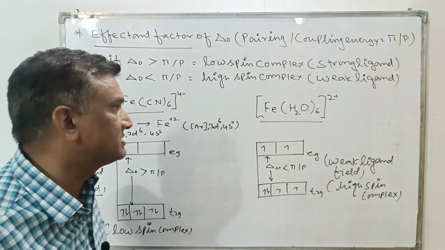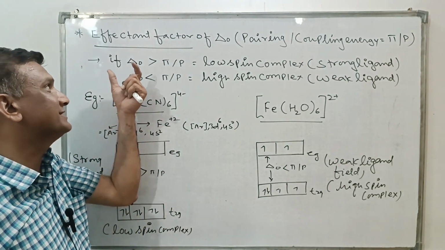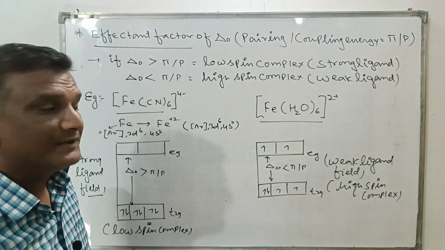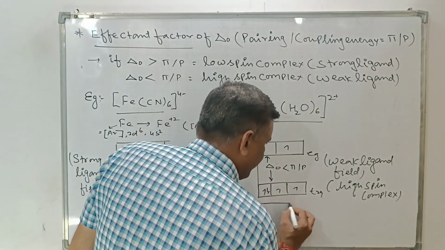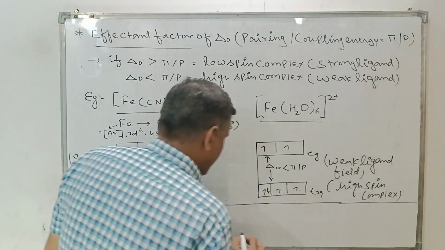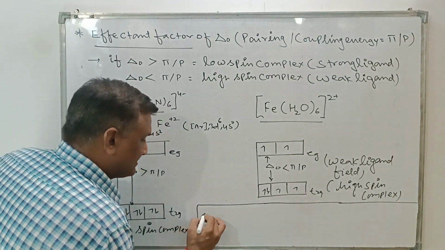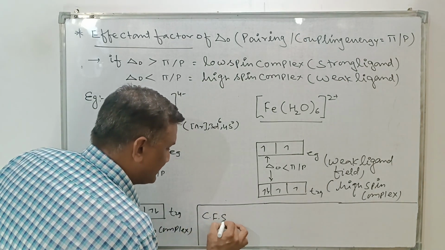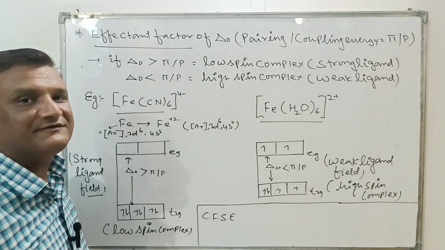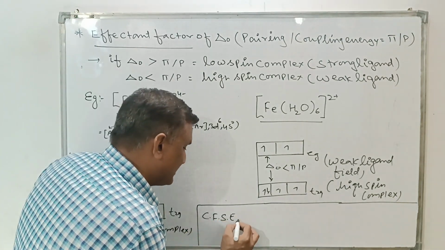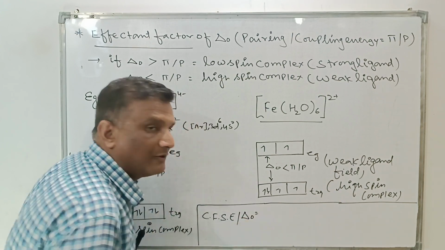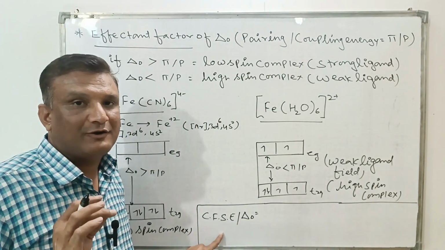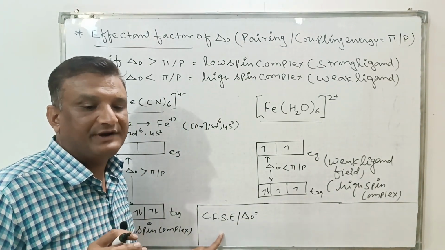So this was about the factors affecting del O. Now we can calculate the crystal field splitting energy for octahedral complexes. This is the CFSE, crystal field splitting energy, which can be denoted by del O. It will be a question in competitive exams like NEET and IIT.